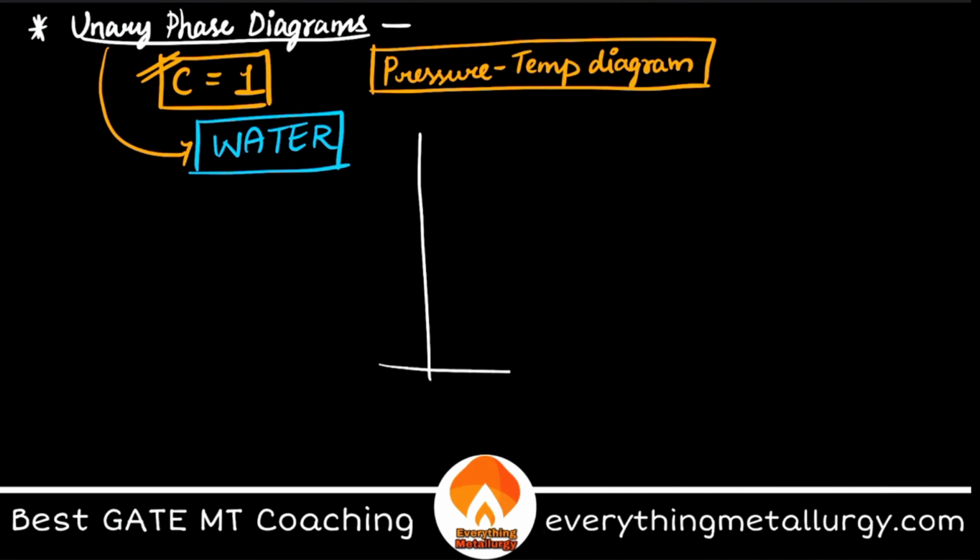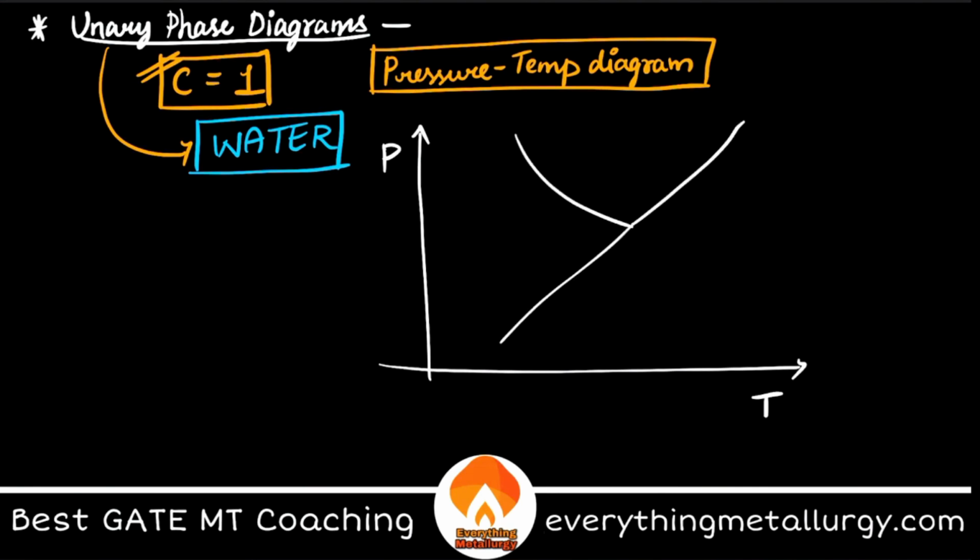Basically you have pressure on the y-axis and temperature on the x-axis, right? And you have something like this. The slopes should be different. And this point over here, what is it called? What are these regions which I have separated out? This is the solid phase, which is ice. This is liquid, which is my water. And here we have water vapor.